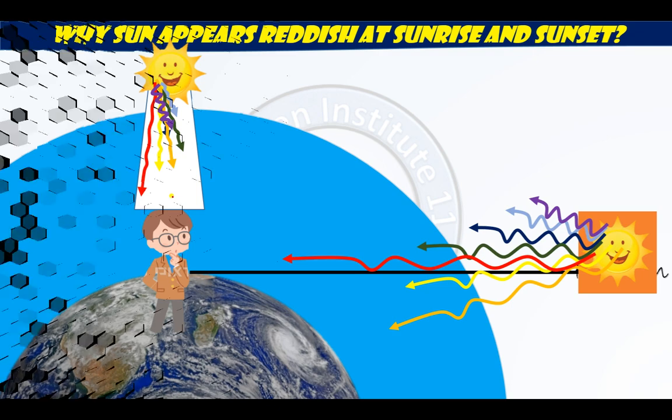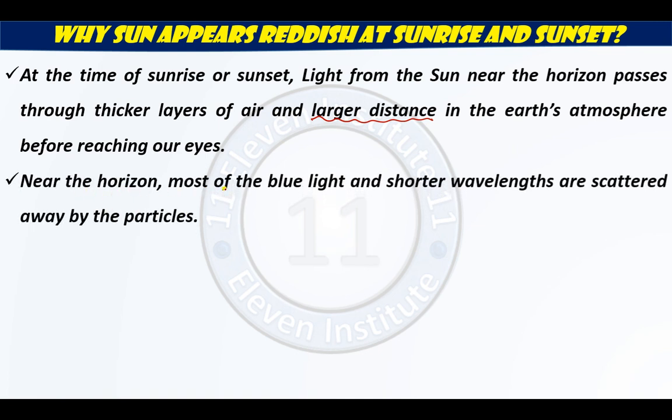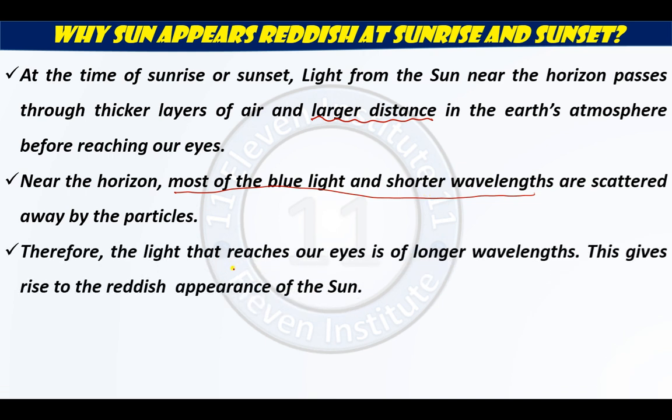Let us now move ahead and see what is given in the textbook. At the times of sunrise or sunset, light from the sun near the horizon passes through thicker layers of air and larger distance in Earth's atmosphere before reaching our eyes. Near the horizon, most of the blue light and shorter wavelengths are scattered away by the particles. When sun is at horizon, majority of the blue light and shorter wavelengths are scattered, due to which the sky appears blue. However, the light that reaches our eye is of longer wavelength, and this gives reddish appearance to the sun.